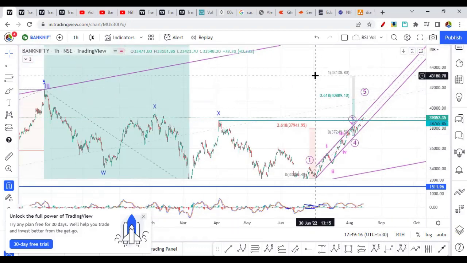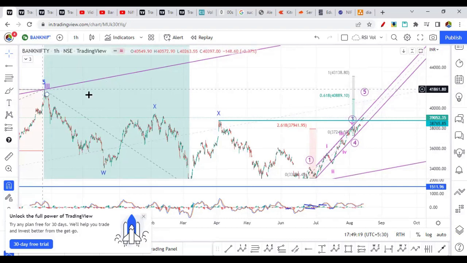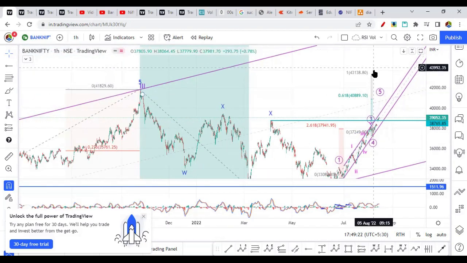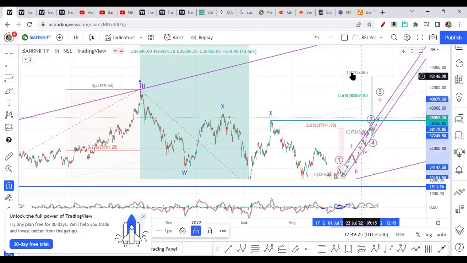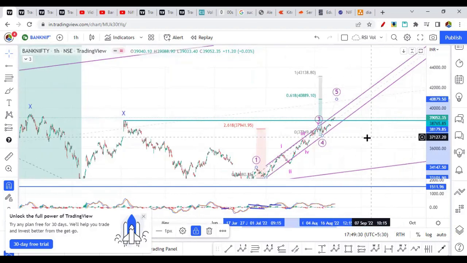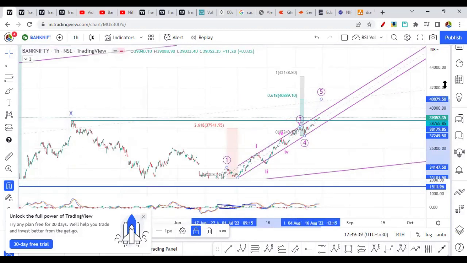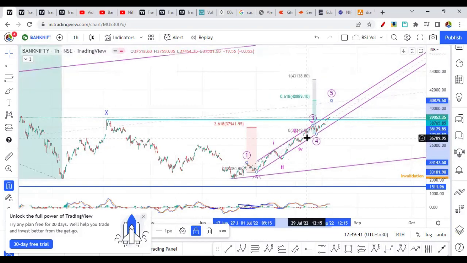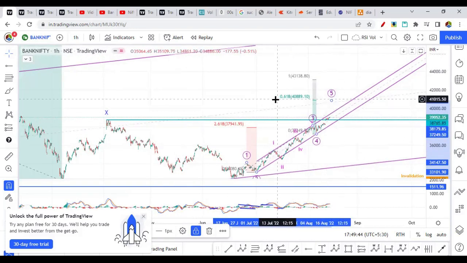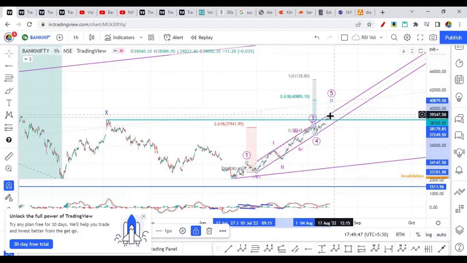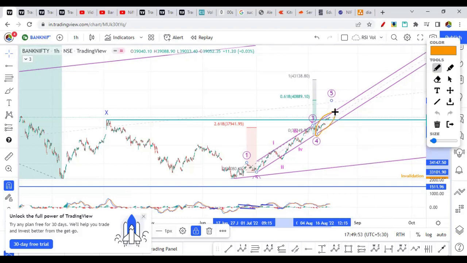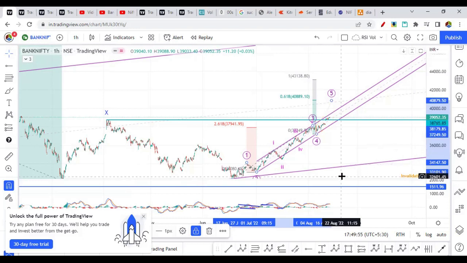So this can even break the top of the previous 41,829 and make a top in a fifth wave here as well at near about 43,000. Okay, so it can do that as well in a fifth wave. So the fifth wave needs to extend in that case. If it goes beyond this, then it's an extended fifth wave. So this is the wave count that I can come up with for the bullish scenario, and if it continues to rally upwards, it is going towards this level. We will discuss this structure later on. Anyway, this will remain the same for all the wave patterns or wave alternatives.